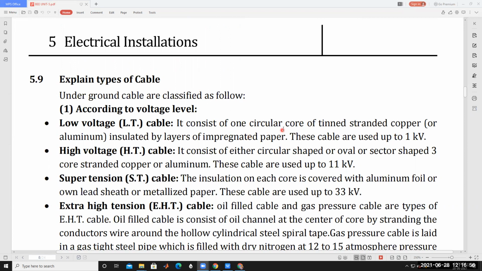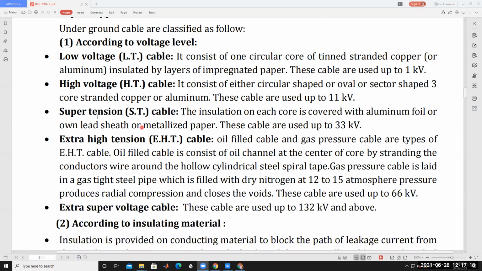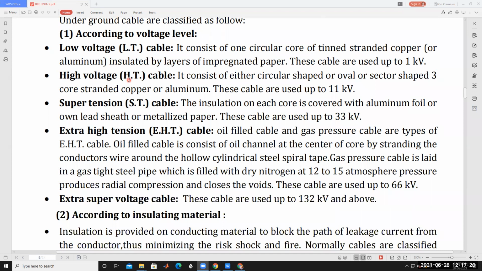It consists of one circular core of tinned standard copper or aluminum, insulated by a layer or layers of impregnated paper. These cables are used up to 1 kV, that is 1000 volts, not kV, 1000 volts. Then high voltage cable, that is called high tension cable.